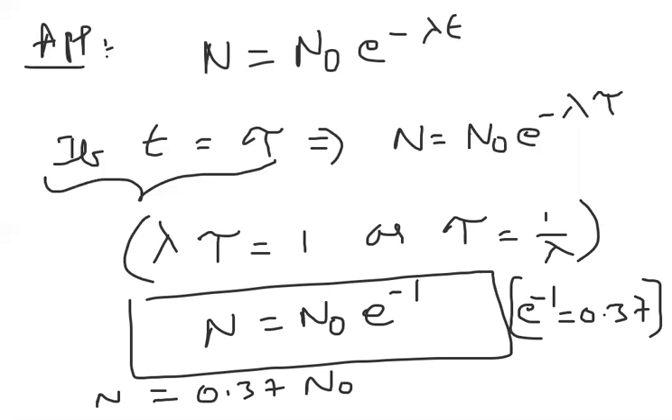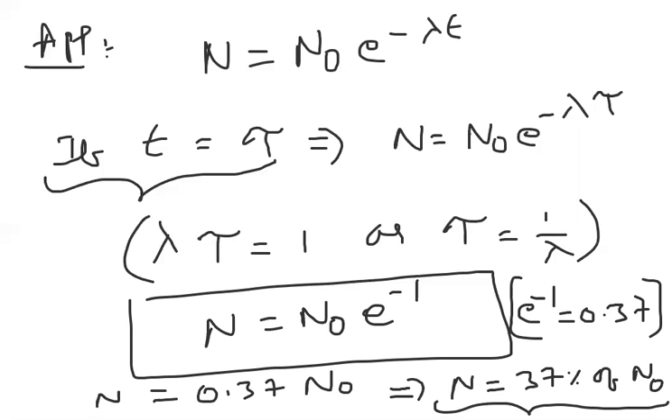In percentages, how to write? Multiply both sides by 100. What will happen? We will get a percentage. So we can also write it as N is equal to 37% of N naught. N is equal to 37% of N naught. Very, very important formula here. So let us see the conclusions here. Just now we got N is equal to 37% of N naught.